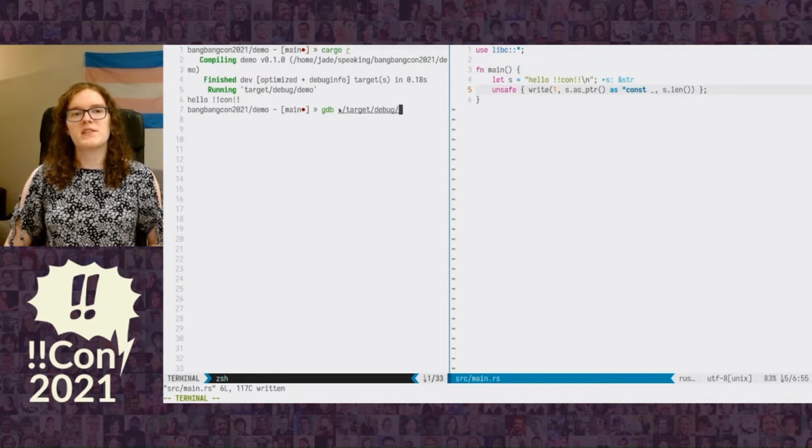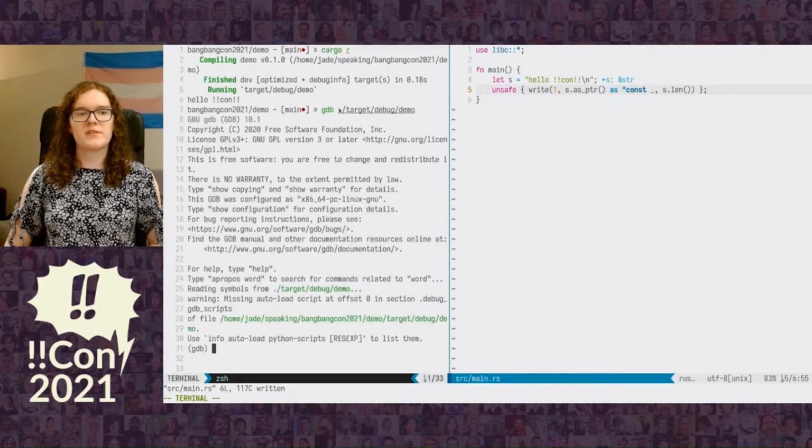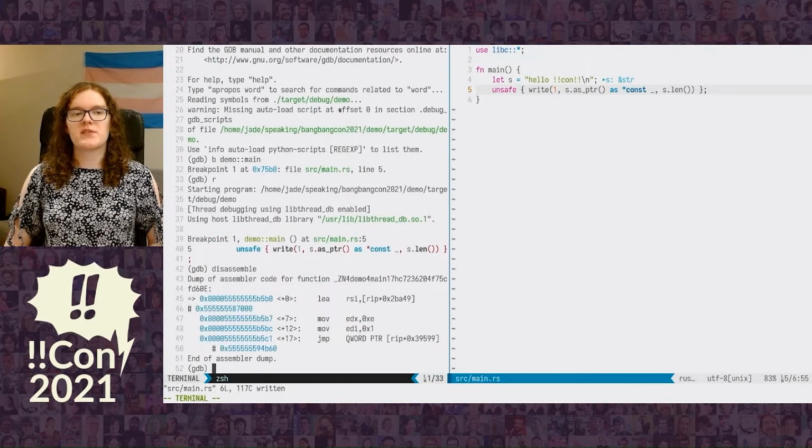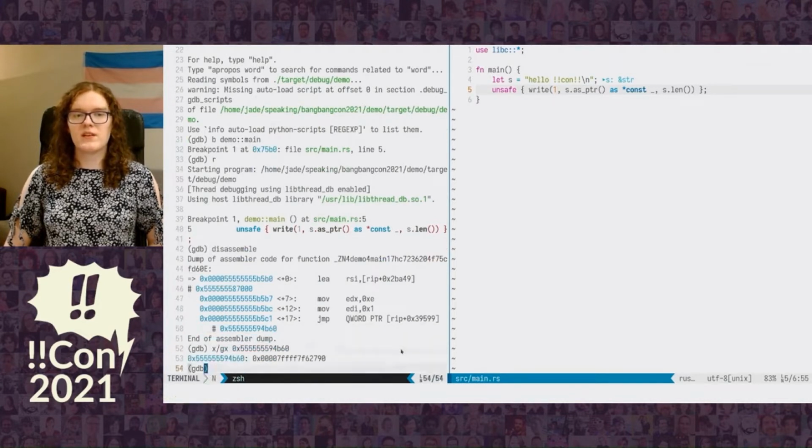Let's look at it in a debugger and see if we can find those function pointers we're looking for. So we're going to set a breakpoint at the start of our program. And then we're going to disassemble our program. So we see at the bottom here a jump keyword pointer RIP plus some offset. The square bracket syntax there is a pointer dereference. So it's dereferencing the pointer 39599 bytes after the current instruction.